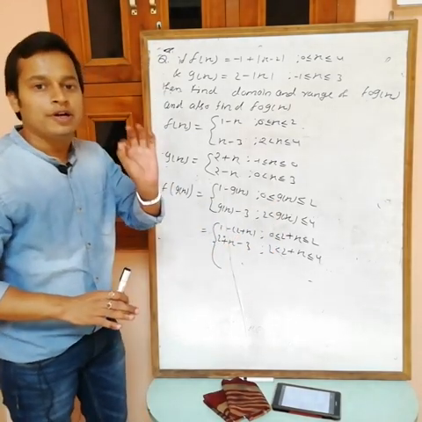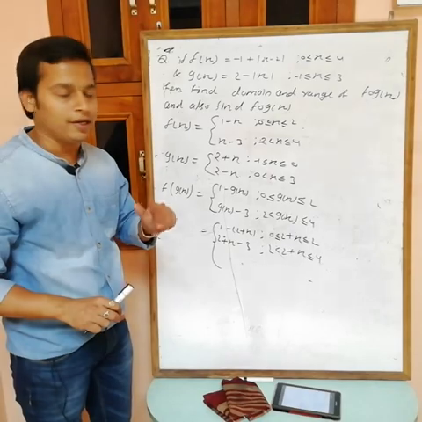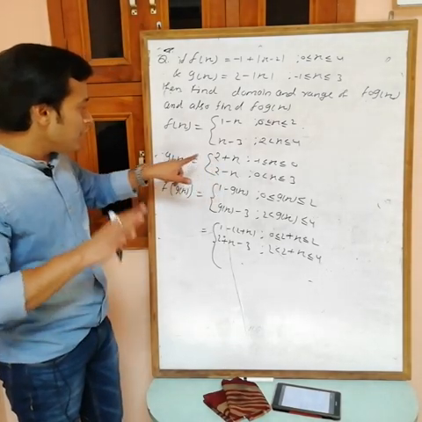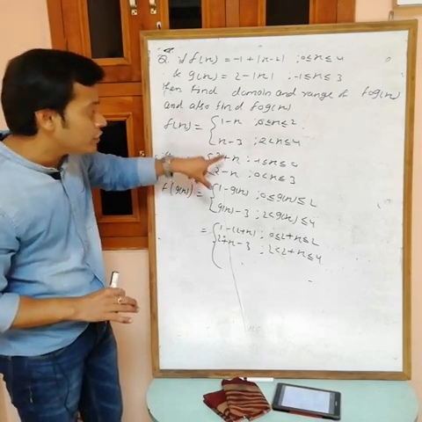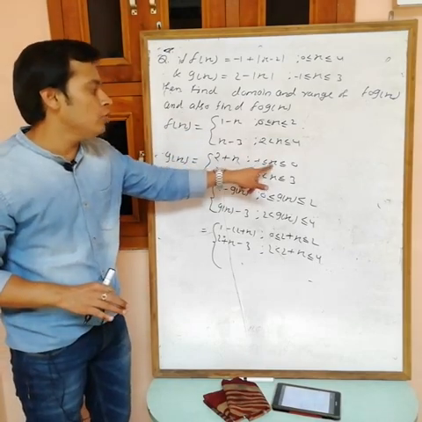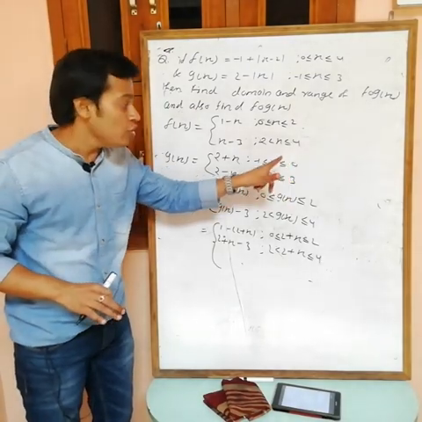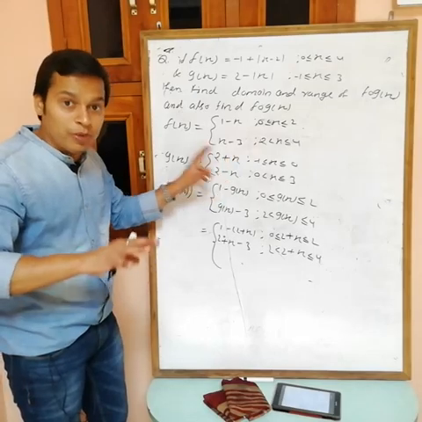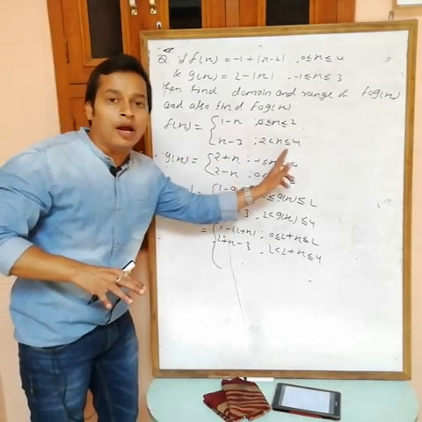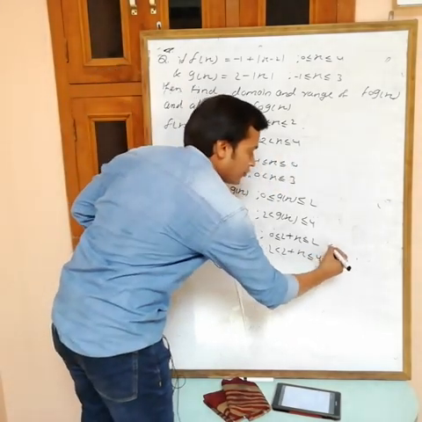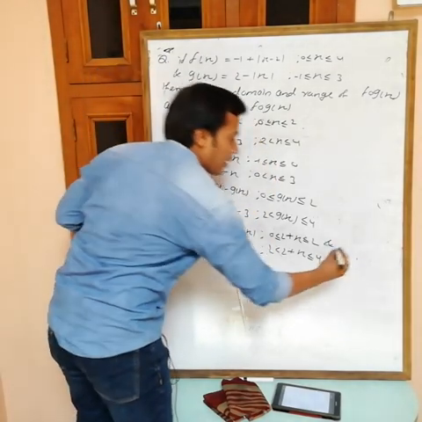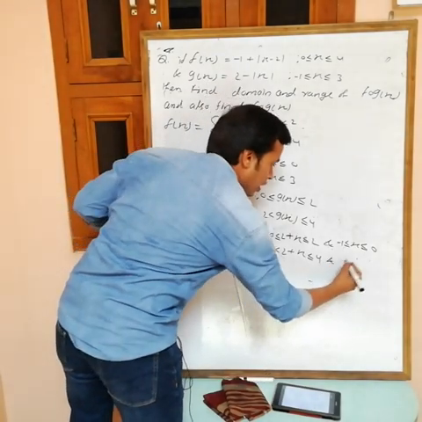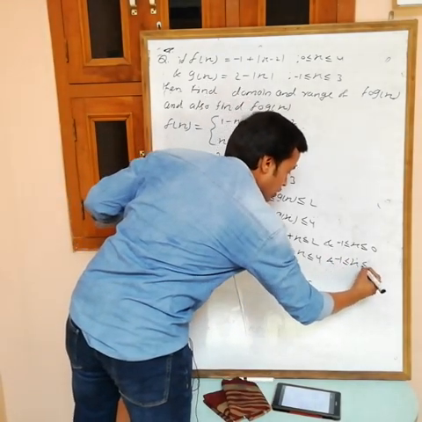No problem. But one minute, again we have to write another condition. Here we are putting the value of g(x) as 2 plus x, but it is given that g(x) equals this only if x belongs to minus 1 to 0. So you have to write this condition also. g(x) equals this, but only when x is from minus 1 to 0. So I also have to write this condition: x from minus 1 to 0.